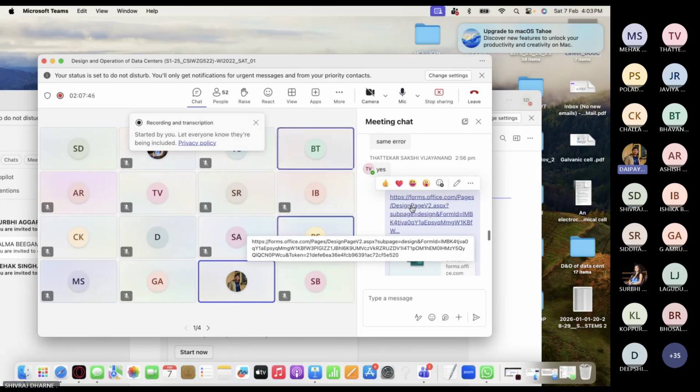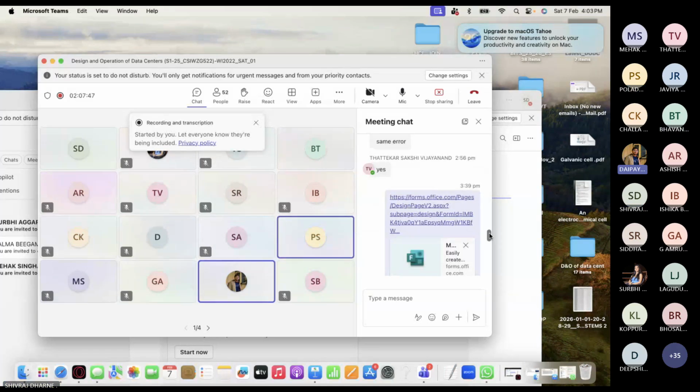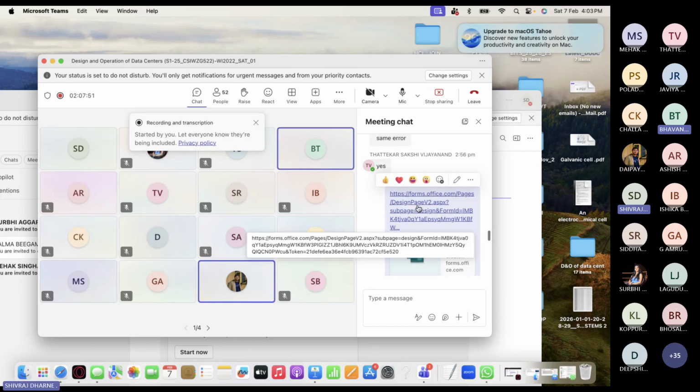Sir, there is one thing. There is this design page V2. You see that, sir? In the second line of the link URL, design page V2 is there. Whenever you see that, don't paste that here, because design page means it's the editable part. So you are giving us access to edit that entire form. You can edit the entire link. Actually, I can do what I am doing if you give this link. Yes, sir, we are able to find it. If I have the design page, I can just add a new question. Got it. Got it.